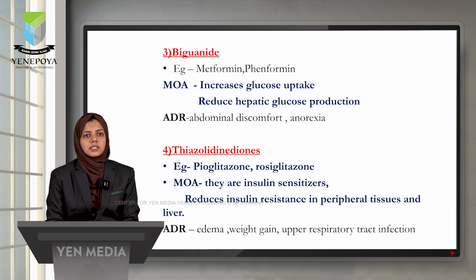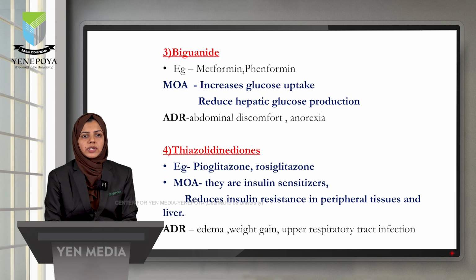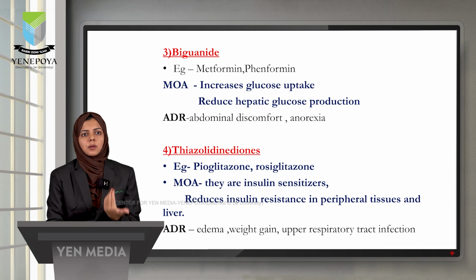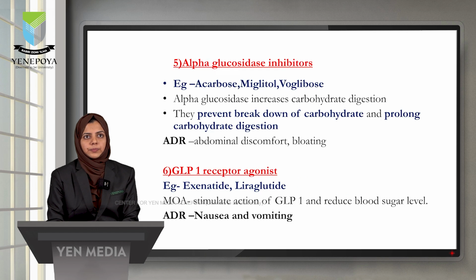Next type is thiazolidinediones. Examples are pioglitazone and rosiglitazone. They are insulin sensitizers, that is, they reduce the insulin resistance in peripheral tissues and liver. So this class of drugs, thiazolidinediones, is more beneficial for the treatment of type 2 diabetes, since in type 2 diabetes there is insulin resistance in our body. It can lead to ADRs like edema, weight gain, etc.